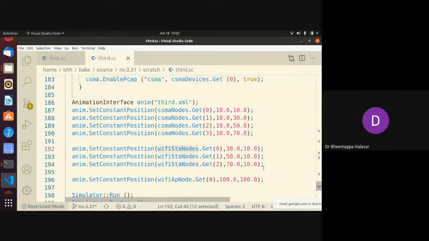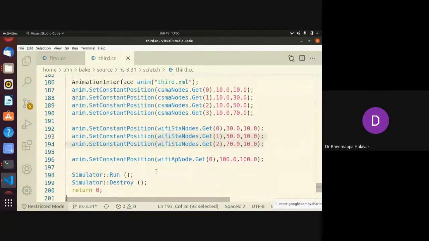So mobility will happen, so that I can place it. This animator generally helps you place it. And the last part is a constant position of a node, because only three are movable, based on the concept of wireless. A Wi-Fi AP node can be used as a constant position. So once you have designed the animation, you can run the simulation.